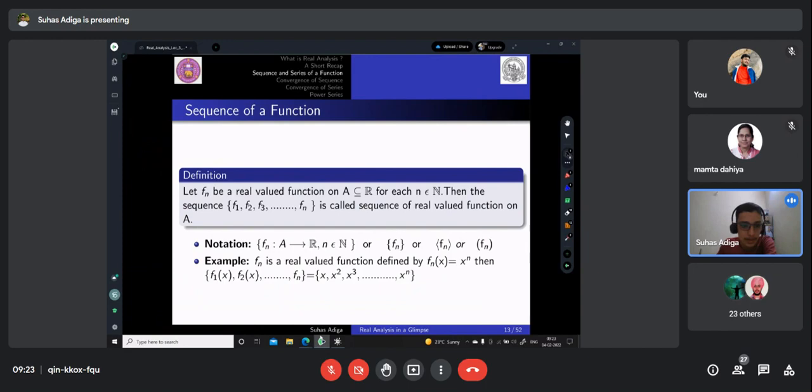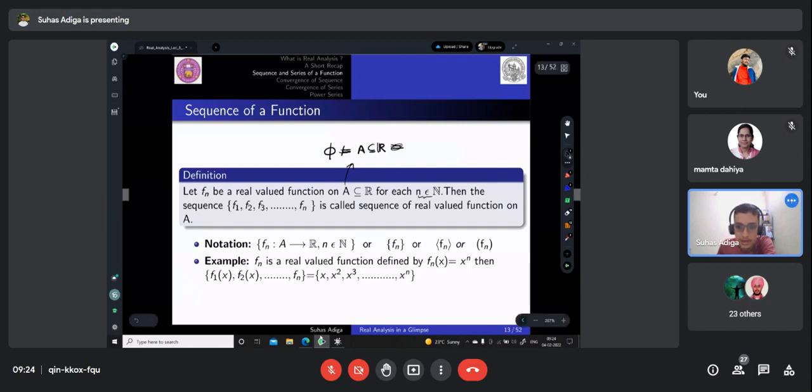So we have a function fn, which is a real valued function on a subset of R. So this is a domain. A is the domain here, which is a subset of real numbers. And remember, this should not be equal to an empty set. If you have nothing as a domain, then your function is not defined. Right? There will be no range actually.